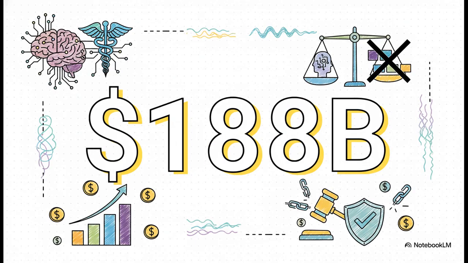And the financial stakes? They are absolutely staggering. The healthcare AI market alone is projected to hit $188 billion by 2030. That's a massive number. But executives are constantly citing bias as a huge barrier to actually adopting the tech. I mean, when you consider that lawsuits average $136 million for bias-related cases, well, curing this algorithmic disease isn't just a nice moral idea. It's a strict business necessity.